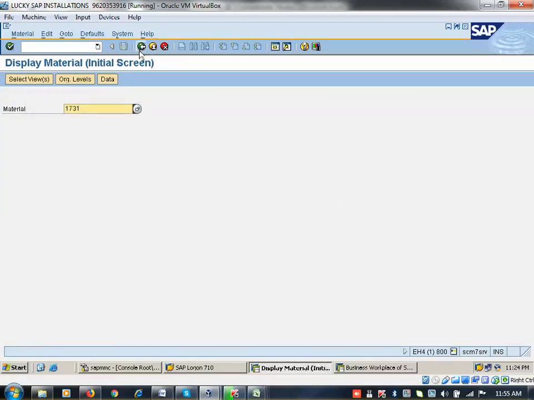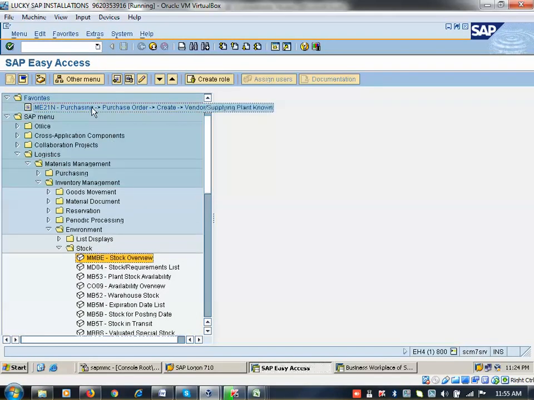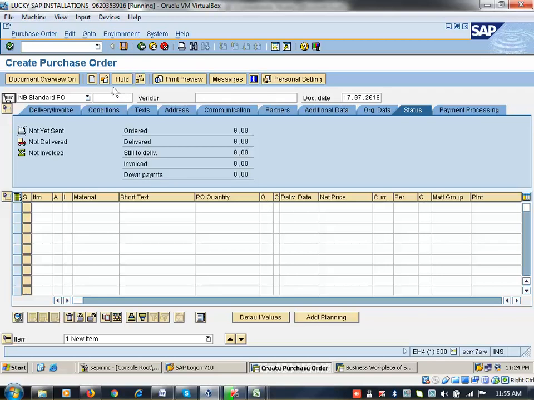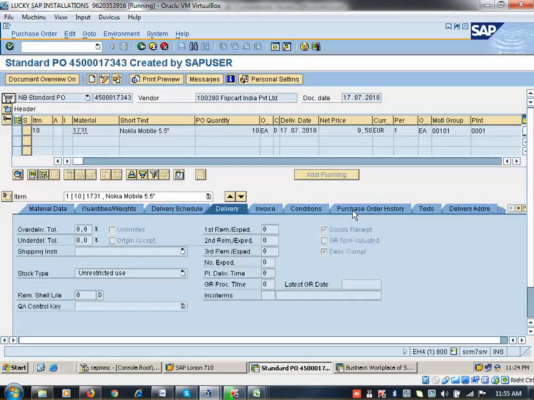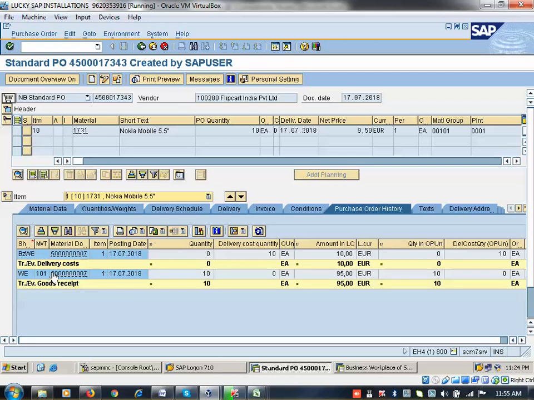Okay, the same way I am coming back to ME23N here. I am displaying my purchase order 343. I can do the goods receipt here. Can you see, this is goods receipt, this is freight charges. Okay, so till now I have shown yesterday's session.